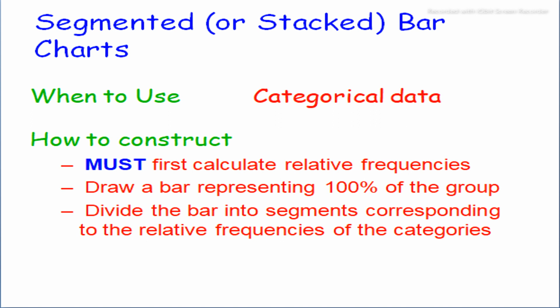Segmented or stacked bar chart. How to construct it? First calculate relative frequencies. Draw a bar representing 100% of the group. Divide the bar into segments corresponding to the relative frequencies of the categories.